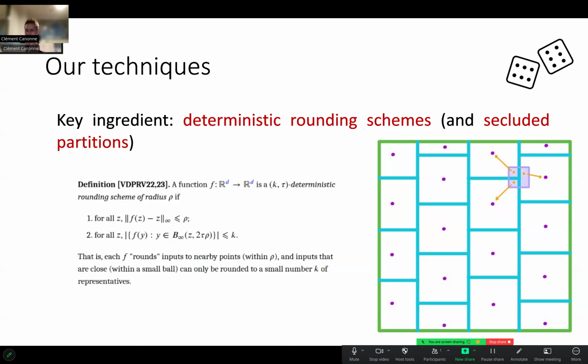So maybe it's not clear a priori why this particular notion is very useful. We're going to go through how to prove the upper bound, the algorithm based on that. But think of it maybe this way. If I can round things in a deterministic fashion, but so that I don't have too many possible outputs, then, well, that bounds the entropy of my algorithm. No matter what I do, if I have few possible options that I can output, then I have at most log of that number of things in terms of entropy for my mechanism. So that's the key insight there.